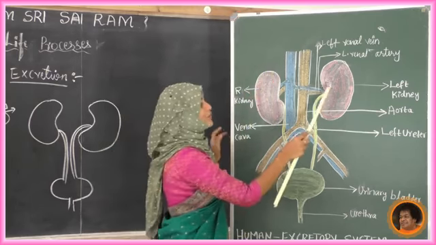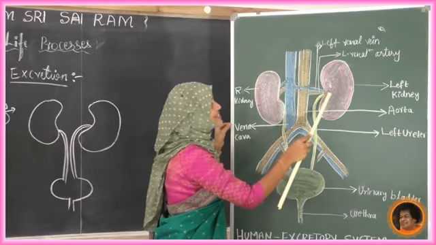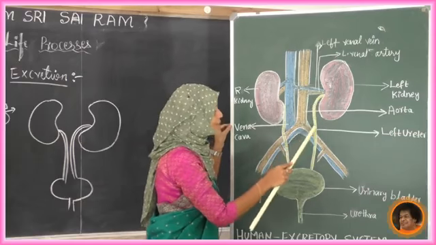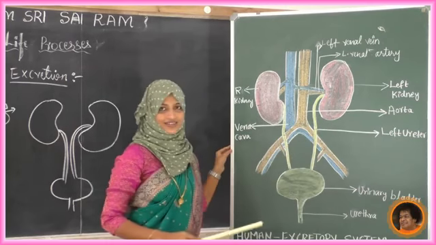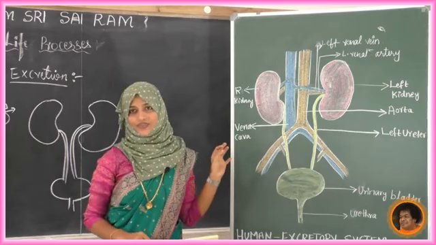Now the water plus waste material comes back through the pipe that is called the ureter, and it reaches the urinary bladder. Come to know?